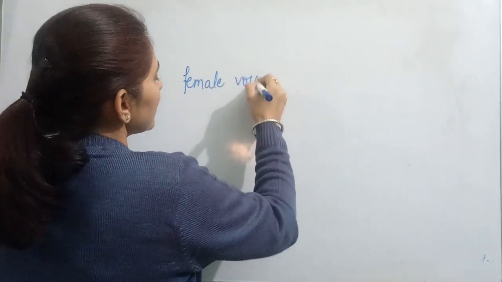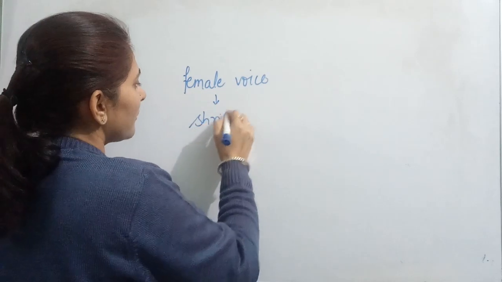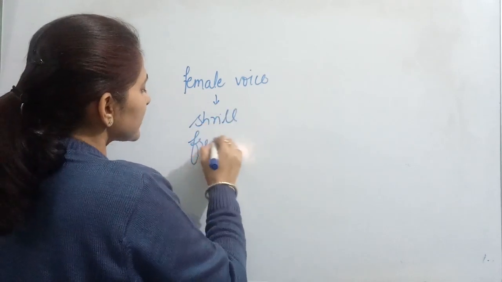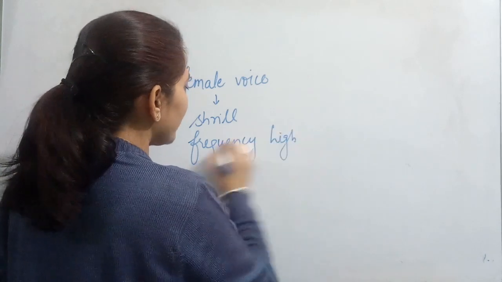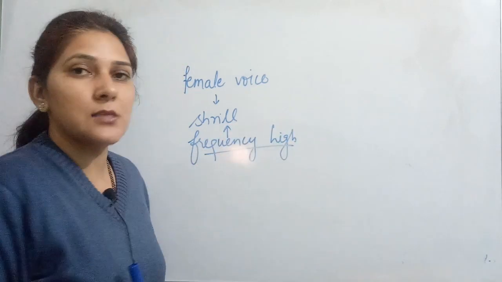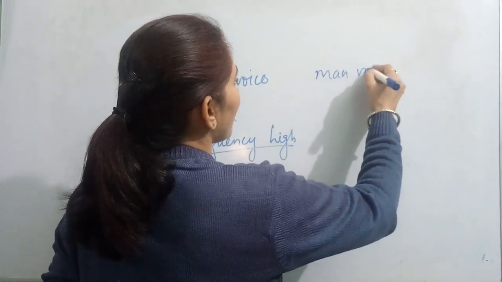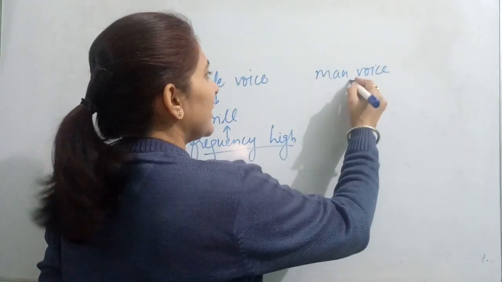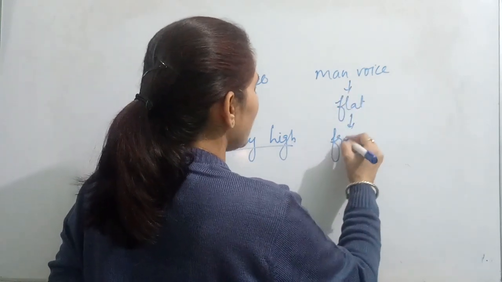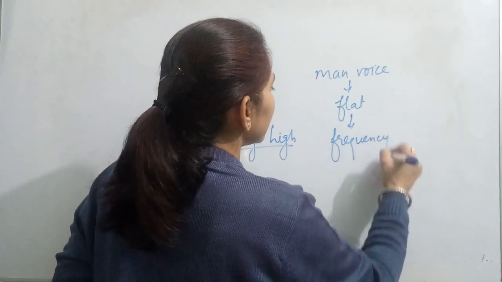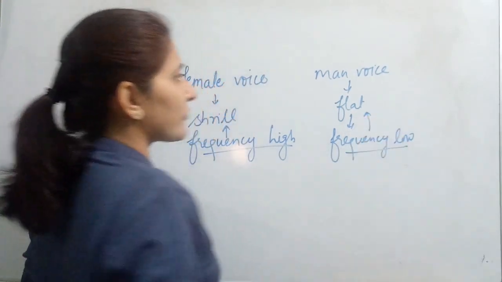Female voice, or you can say the sound produced by a female, is an example of a shrill sound, because the frequency of the sound produced by a female is high. So these are high frequency sounds, that means these are shrill sounds. Whereas when we are talking about a man's voice, the sound produced by a man is a flat sound, because the frequency of the sound produced by a man is low. Okay, so if it is of low frequency, the sound is a flat sound.